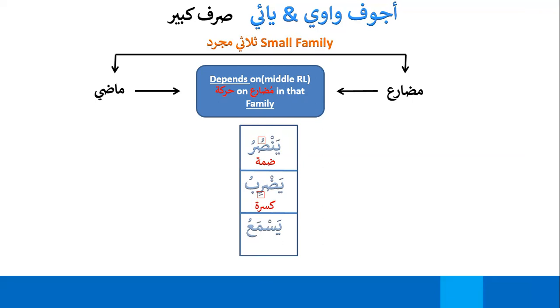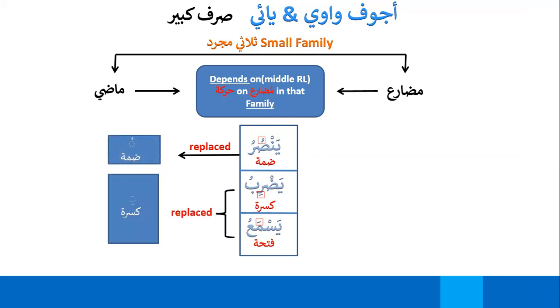So the Kasra was replaced by Aya, and here the Fatha here it is Fatha. Now, let's see. In Madi, if you have Yansuru, that means Kala Yakulu, the Madi will be replaced by Dhamma. And you'll see how. And in Yadribu and Yasma'u, in both Kasra and Fatha, it will be replaced by a Kasra.